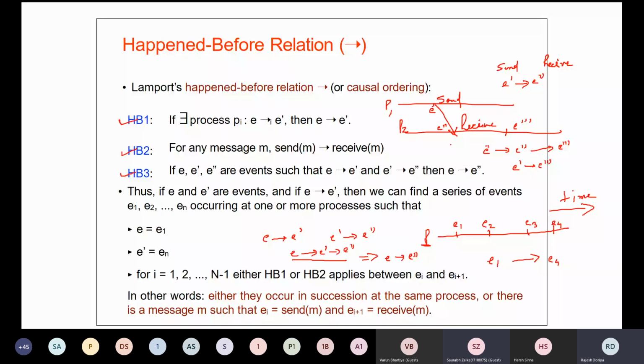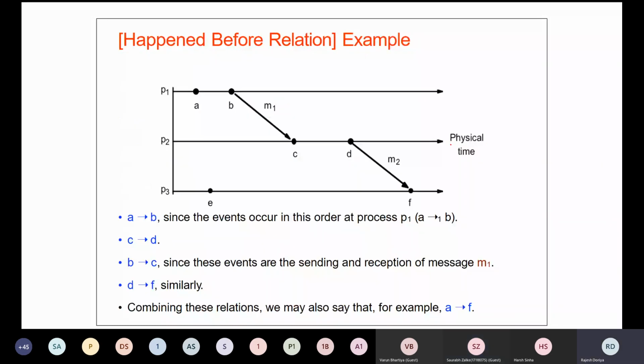Okay, so in this diagram, the same thing is being represented.